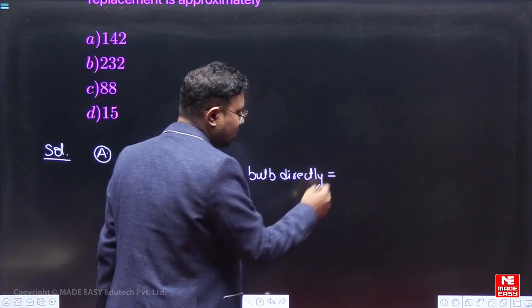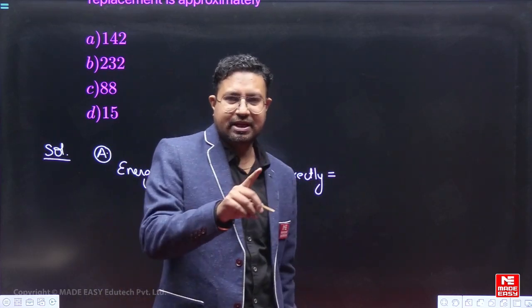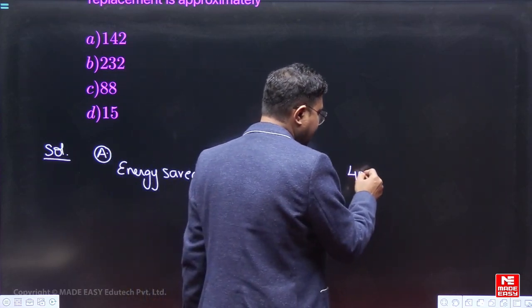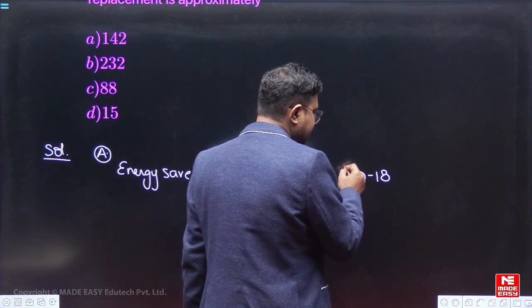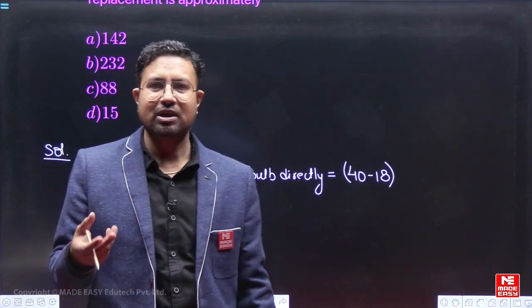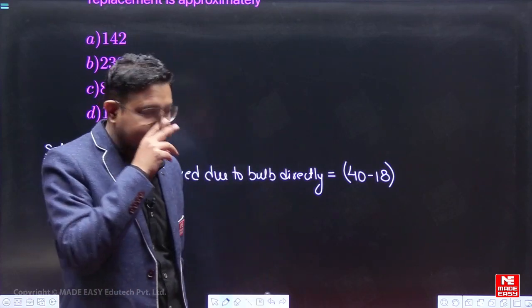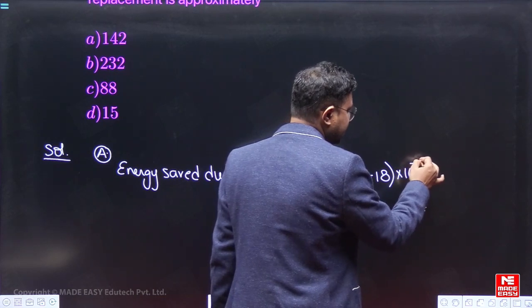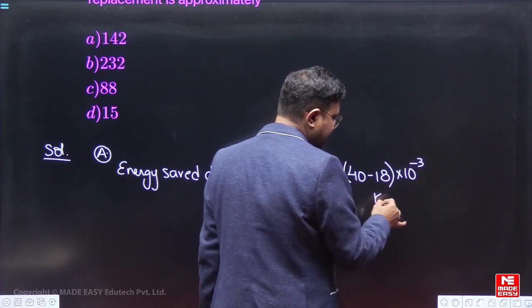So we are replacing it with an 18 watt bulb, so 40 watt minus 18 watt, this much less power will be required to light the bulb. Now this is in watt, so multiplying by 10 to the power minus 3, this is in kilowatt.